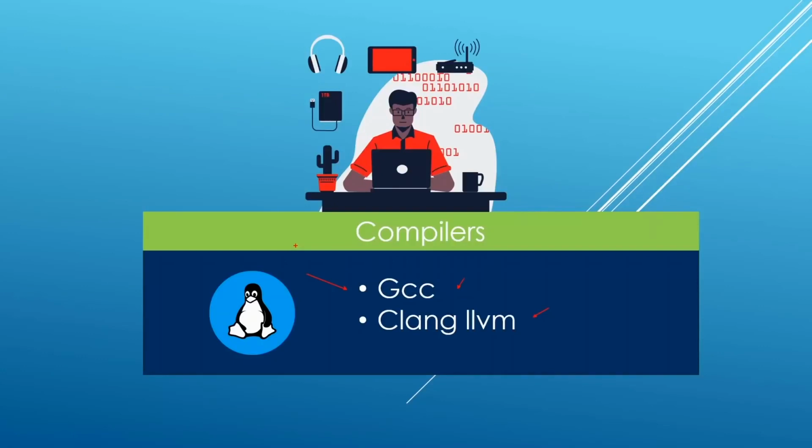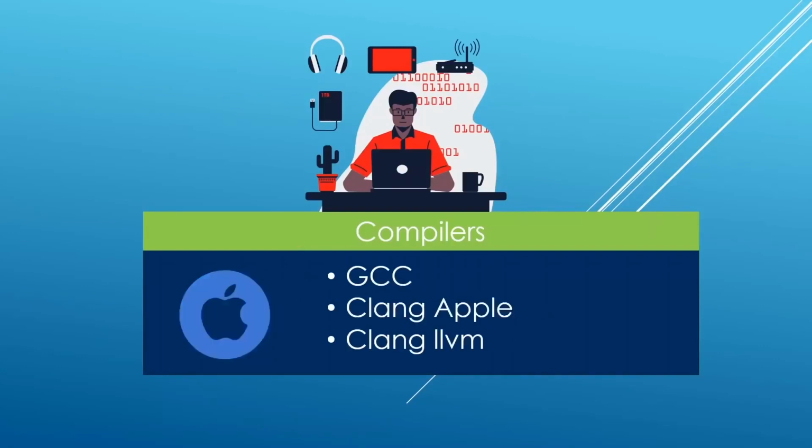On the Mac, I am going to show you how to install GCC, and I am going to show you how to install Clang LLVM. But if you want, you can also install Xcode and the compiler that comes with it for C++ development. All of these are options to you, but again, in this course, we are mostly going to be using the GCC compiler, so I would recommend getting a hold of this if you don't want to install other compilers. If you only have to install one compiler, please install GCC. That's going to be our main compiler in the course here.